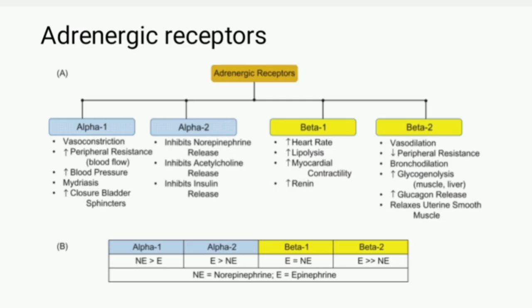The receptors on which the catecholamines act are called adrenergic receptors. They have been classified into alpha and beta. Alpha is further divided into alpha 1 and alpha 2, and beta is further divided into beta 1, beta 2 and beta 3.